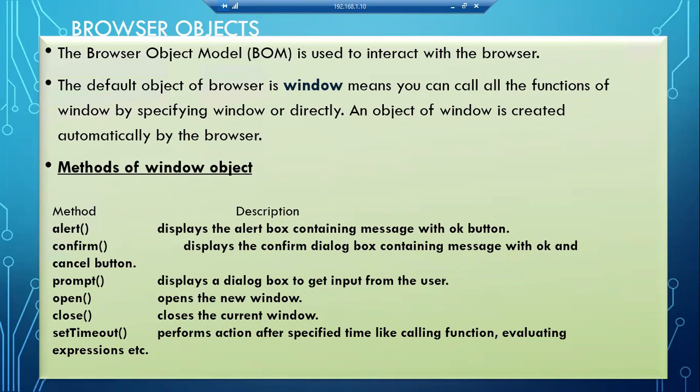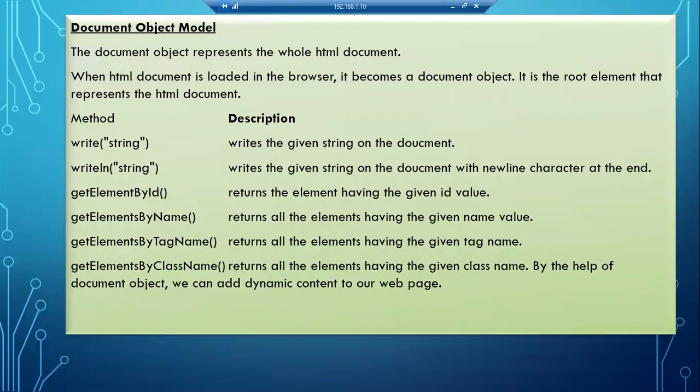Okay, this is one type of object. Now another type of object is document. That also we have seen in the examples. In the examples, to display something in the browser, we have given document.write. So the document object represents the whole HTML document. If you want to display anything in the HTML tags, which one do we always prefer to use? Document object only. So in the HTML page, to display your JavaScript values, we use the document object. When the HTML document is loaded in the browser, it becomes a document object. It is a root element that represents the HTML document.